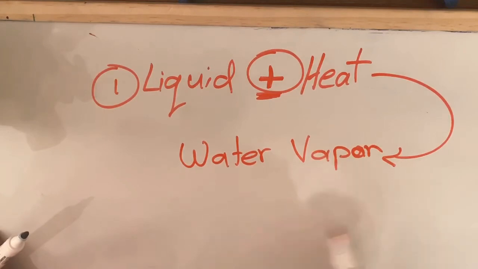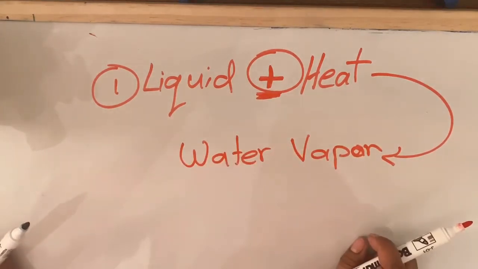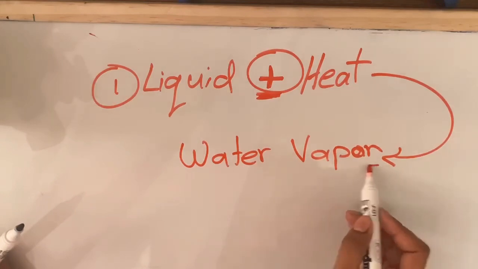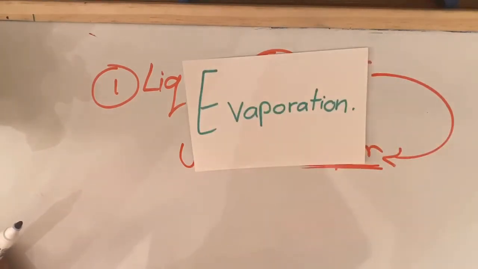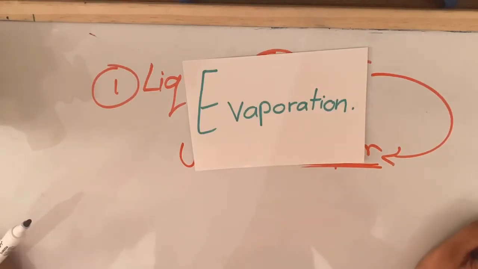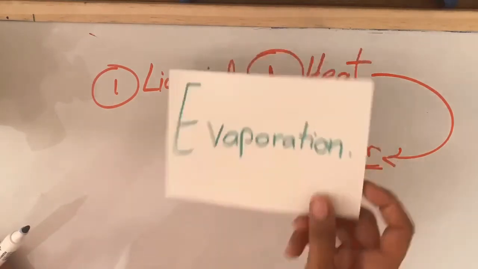Okay, what do I call this process? What do you think? If it's water vapor, from the word vapor, I'm going to call this process evaporation. So, when I ask you, what is evaporation? Evaporation is when you boil some water and you give the liquid water some heat.